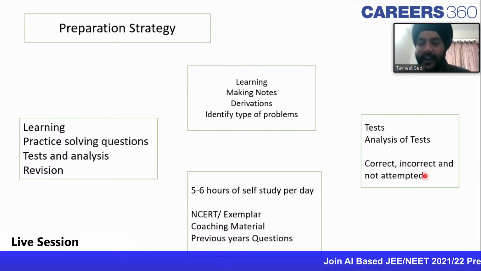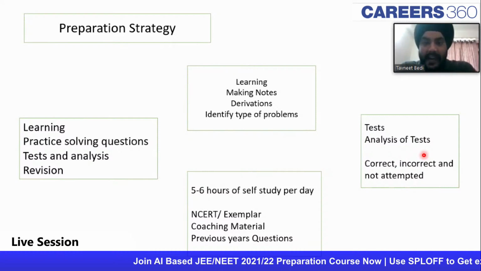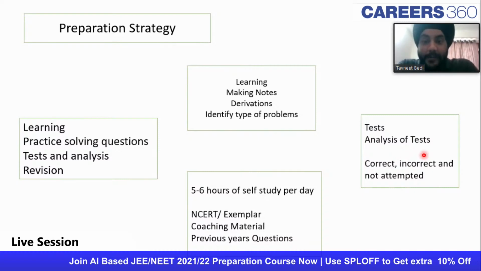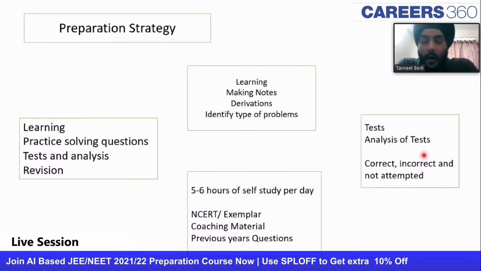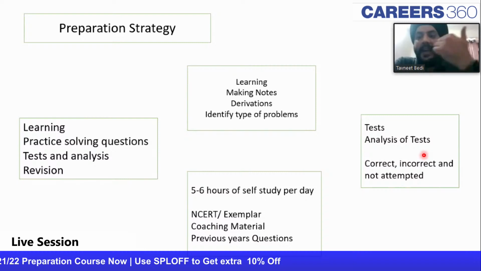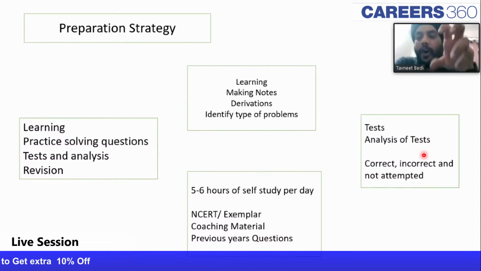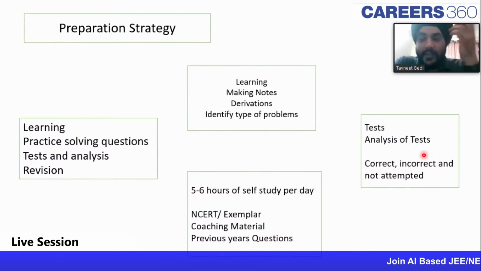Okay, suppose you've answered a question incorrectly, so there can be a number of reasons why. You have to go through that reason, you have to search for the reason of why you wrongly attempted a question. There may be the case that you do not know the concept. The answer is very, very simple. In case you've not attempted or incorrectly attempted a question because you do not know the concept, it is simple. Just go home and revise. You have to revise those concepts. You have to practice some questions based on that.